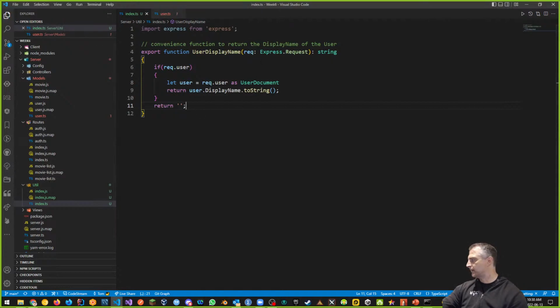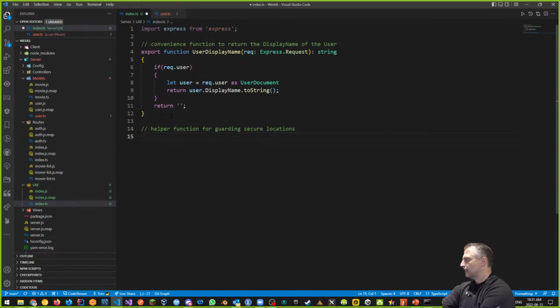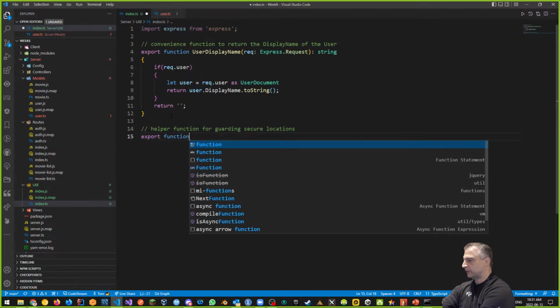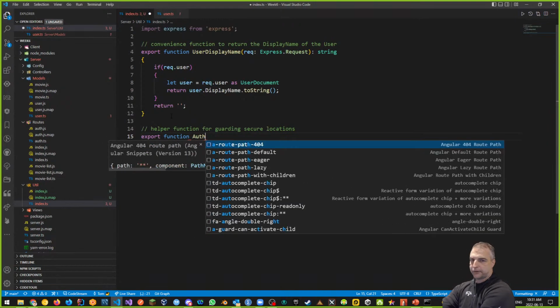Also, I need some kind of auth guard. So again, I want to create a helper function for guarding secure sites, secure locations. And the way this works is I want to make a new function and use the export keyword, where I'm going to call it auth guard.